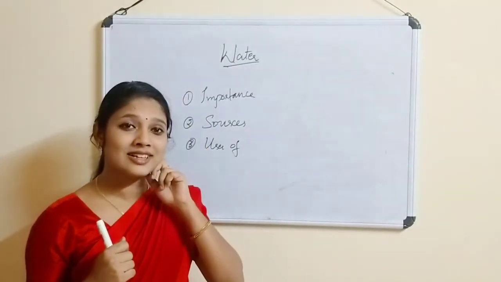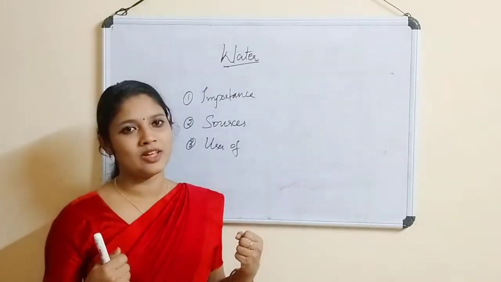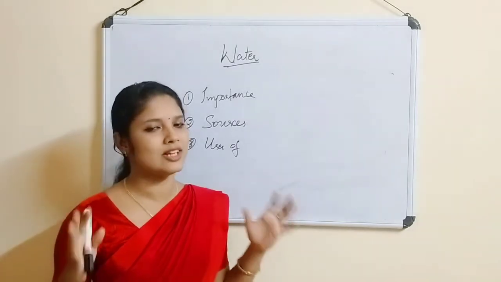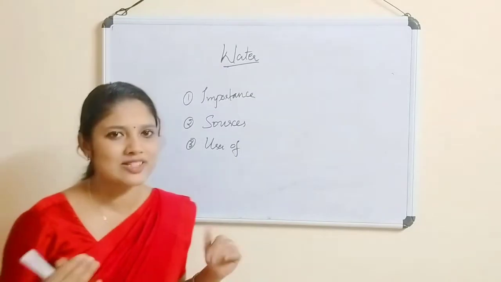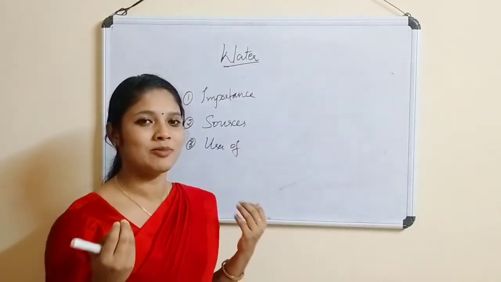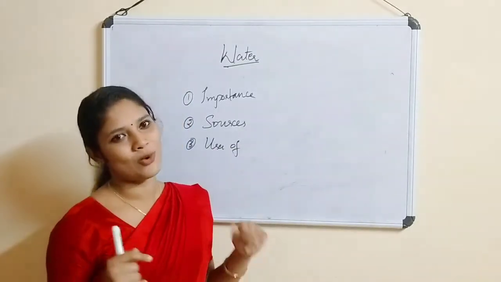Then what else? Our human body needs water. We need water for drinking. Whatever thing it is, we need water. Water is very important. And what are the sources? That also is discussed. From the river, from the lake, from the pond, from the sea, from the rain, and all we get water.